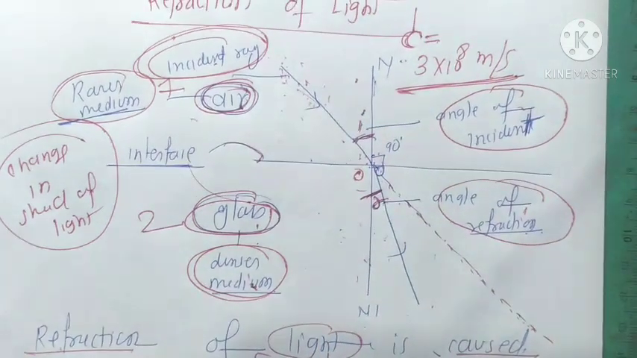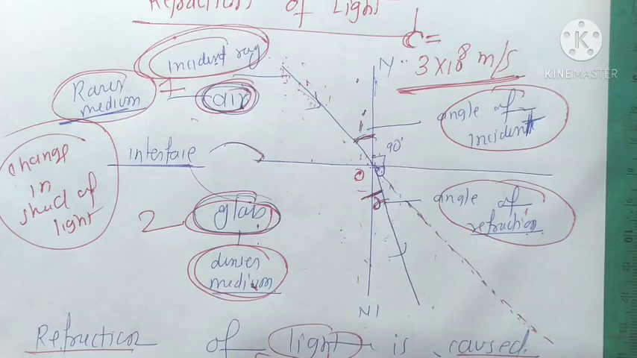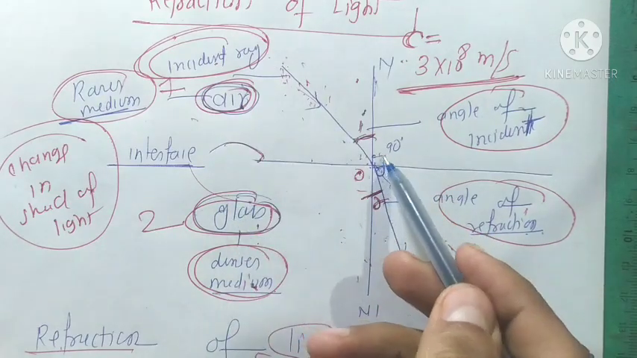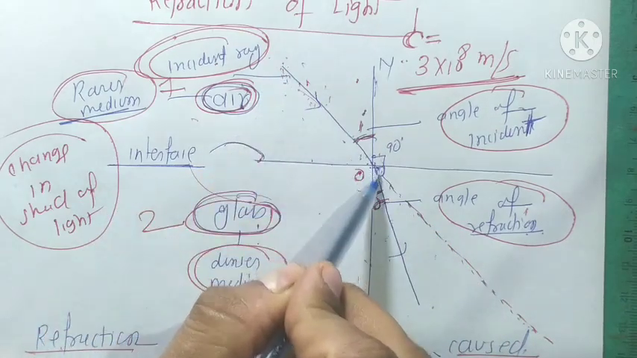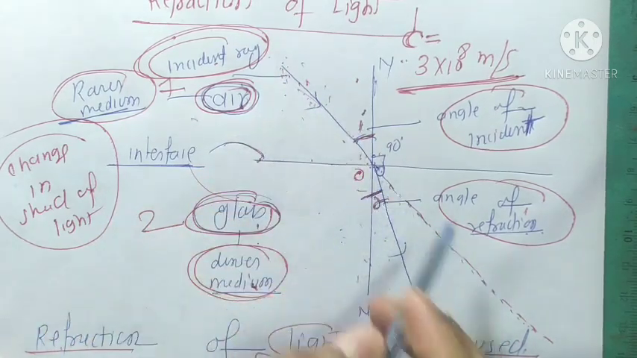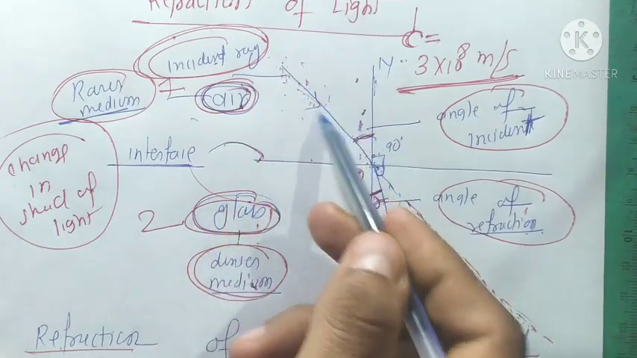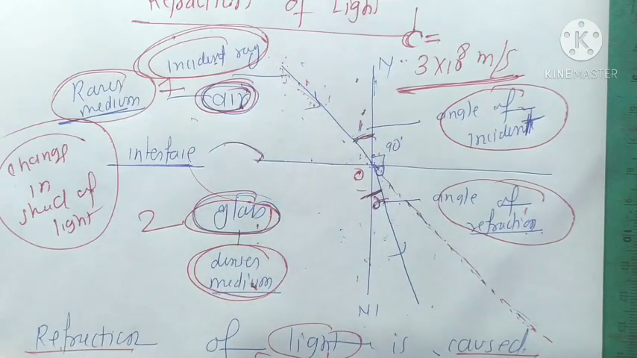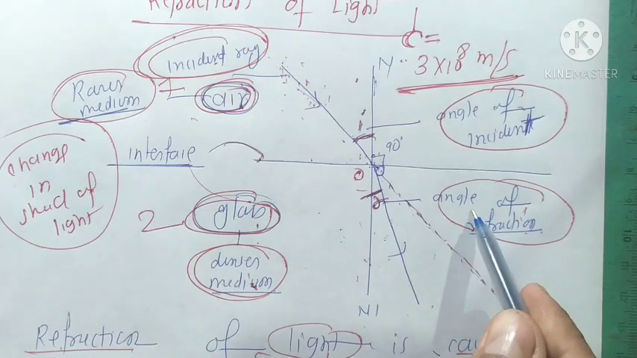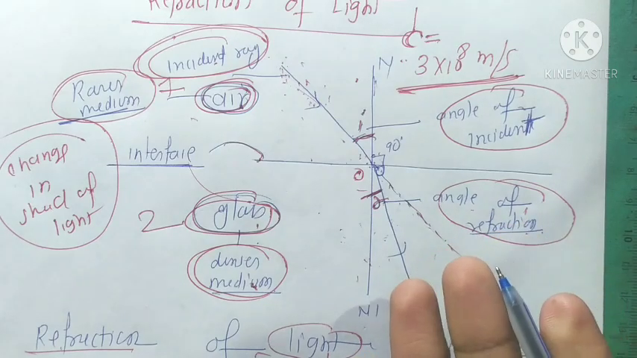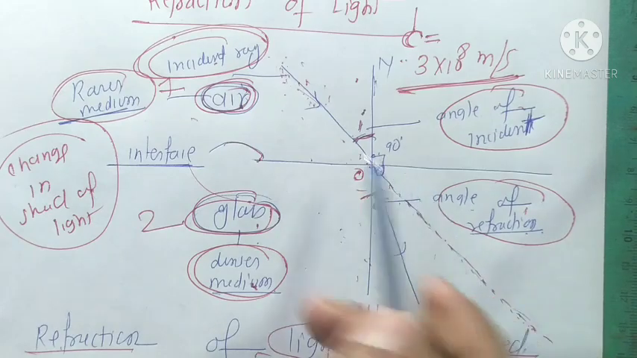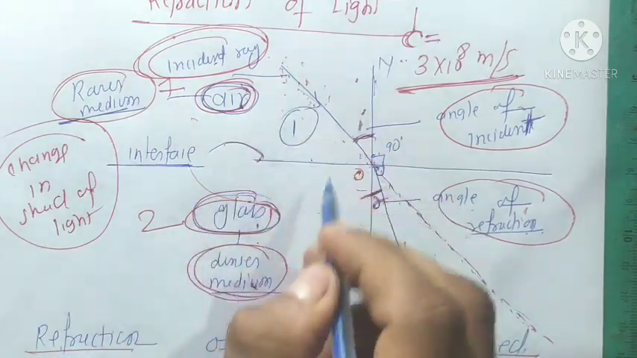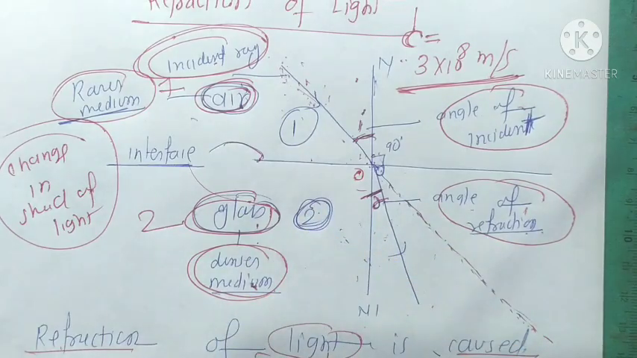Simply, we say that refraction is the phenomenon of change in direction. The original direction is this dotted line, but when light enters from the rarer medium to the denser medium, it changes direction due to the change in speed of light. Another definition: it is the phenomenon of change in the direction of the path of light when it goes from one medium to another medium. This phenomenon occurs because the speed of light changes when it goes from one medium to another.